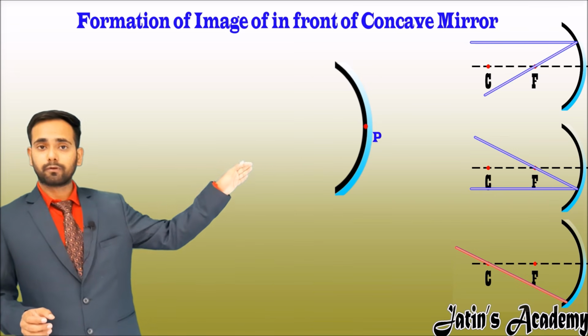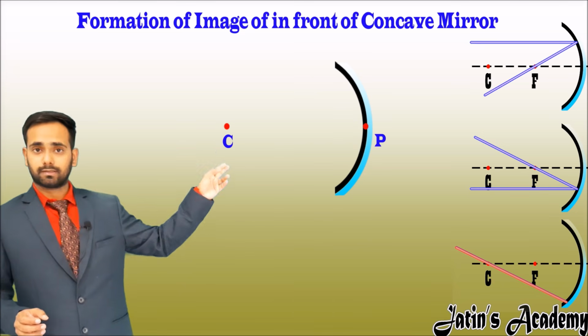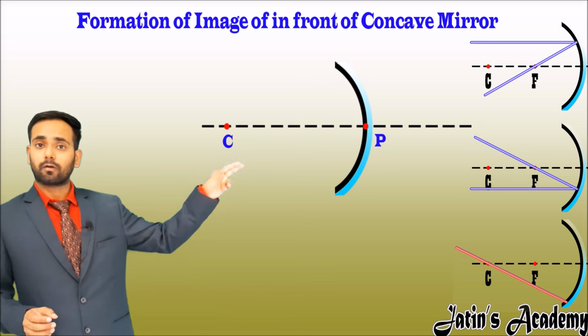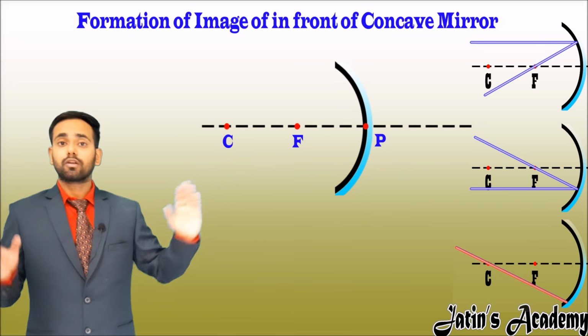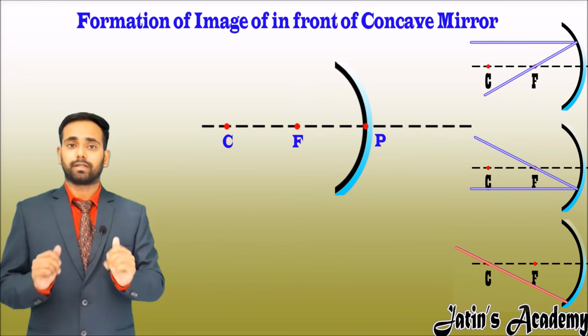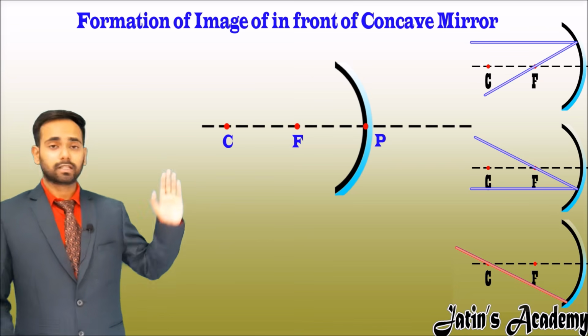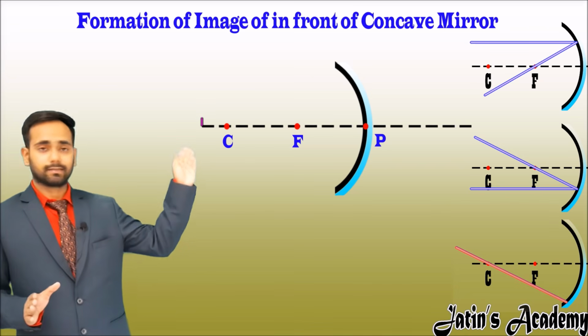Now take a midpoint P, that is the pole, and there is a center of curvature C. Now make a dashed line from these two points. This line is called the principal axis. Now our raw diagram is completed. Now we have to place the object. The object is nothing but a line of 1 centimeter.